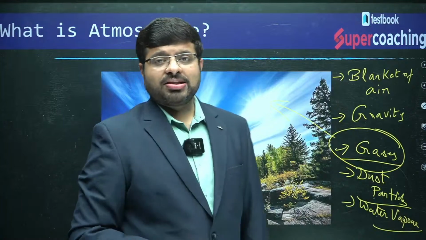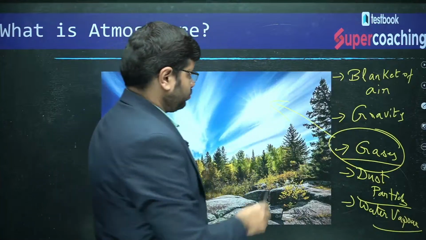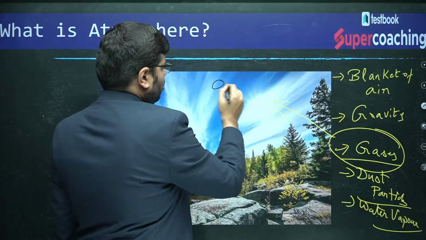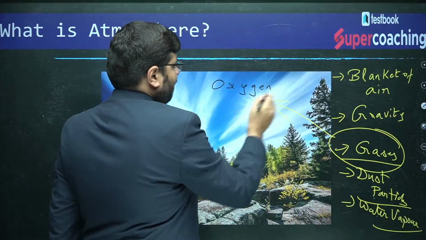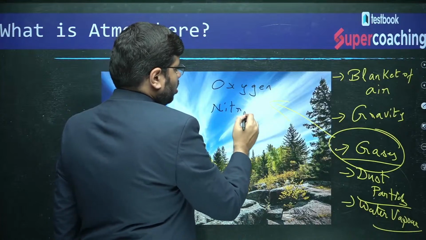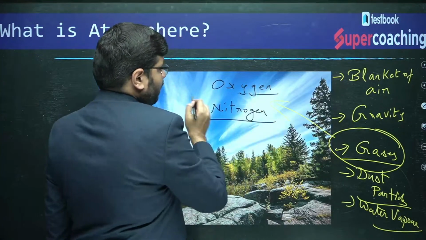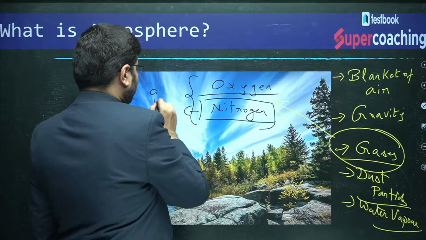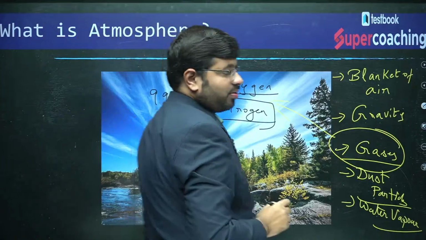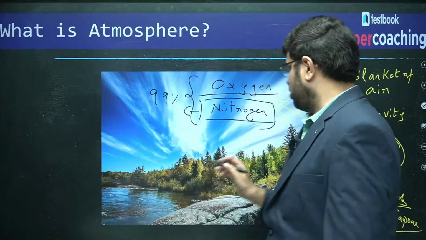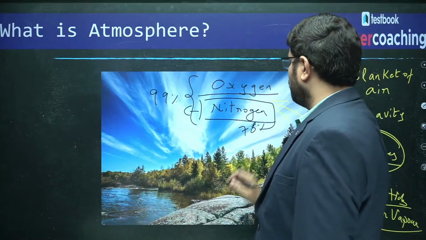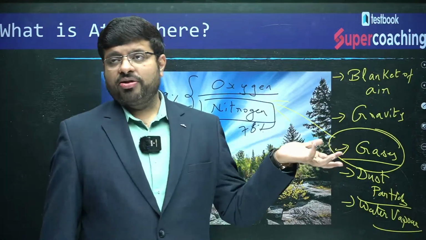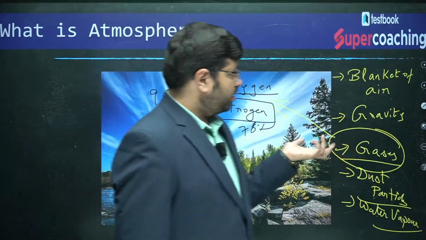The prominent gases in our atmosphere, what are they? The prominent gases are oxygen as well as nitrogen. In fact, nitrogen and oxygen together constitute 99%, with nitrogen almost around 78%, isn't it? The composition of nitrogen is quite high, and then you have the oxygen.